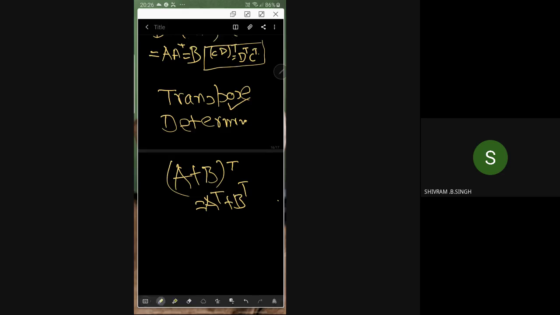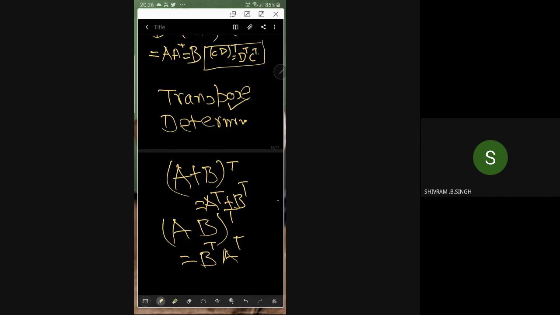You have to make use of these properties. So you have AB whole transpose. I am not mentioning their sizes. When I talk A plus B, they are of the same size. When I talk about the AB product, the number of columns in A is the number of rows in B. So this is B transpose A transpose.